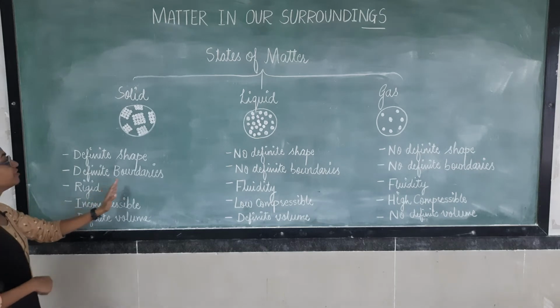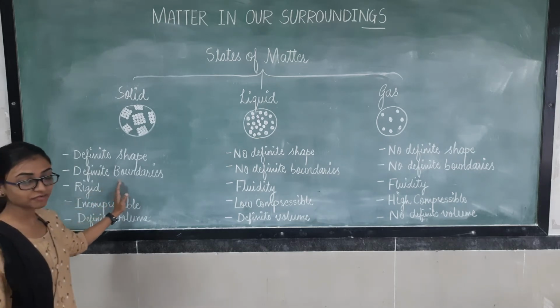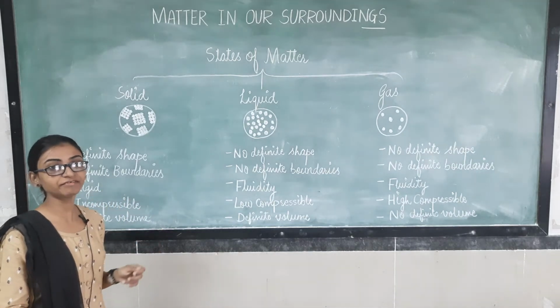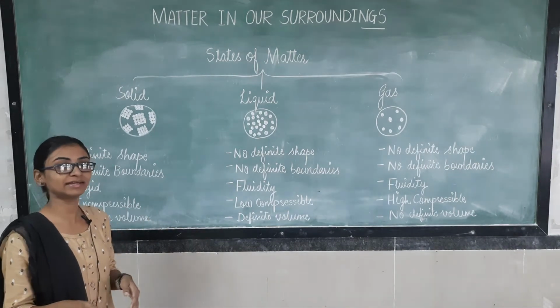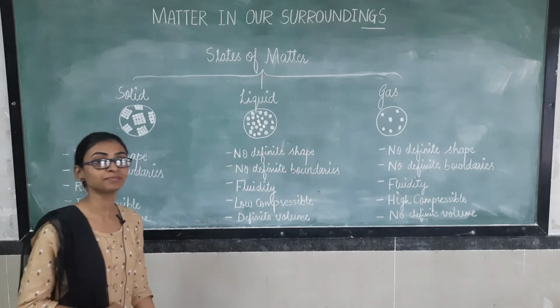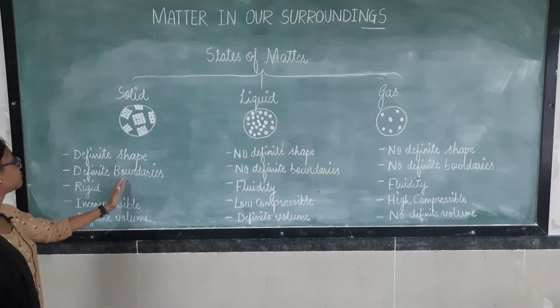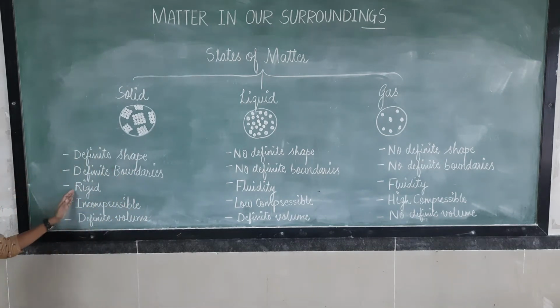Now, they have definite boundaries. In solids we have definite boundaries. We can measure the length, breadth or whatever the dimensions are. It means they have definite boundaries. Next, they are rigid in nature.